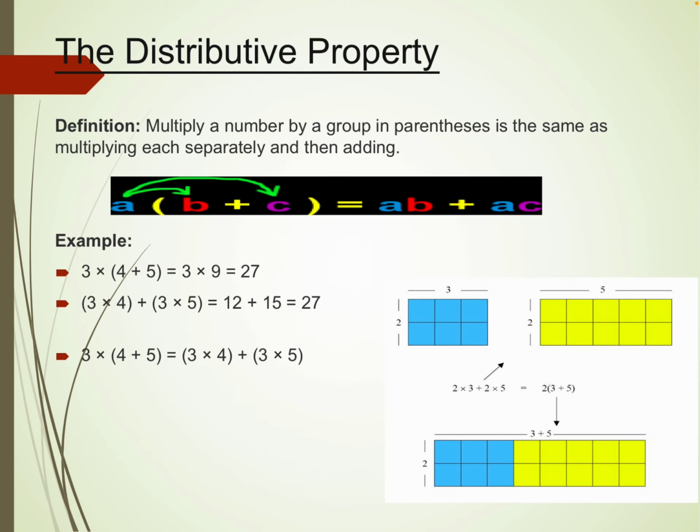Understand carefully. So distributive property: multiplying a number by a group in parentheses is the same as multiplying each separately and then adding. Distributive property means किसी चीज़ को एक ग्रुप है, then we are distributing differently. ठीक है. So this is what it is telling: if we are multiplying in a group, we can also multiply separately. ठीक है. So we can write A into (B plus C).